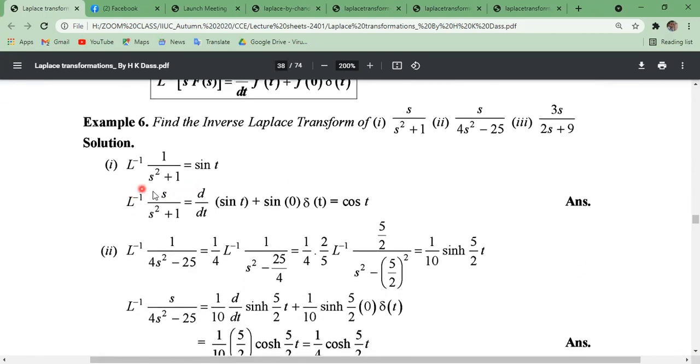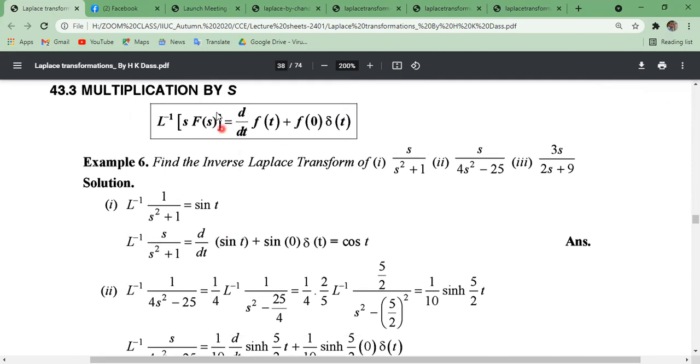Now the inverse Laplace transformation of s divided by s square plus 1 can be written, by using this property, as d by dt of sin t plus sin 0 del t. Using this one, multiplying s with what? Sin t. F of s means what? Sin t. So d by dt of f of t means what? Sin t, plus f of 0 means sin 0, and del t. So we get d by dt of sin t, which is cos t. Understand? And sin 0 is 0. So this means only cos t.